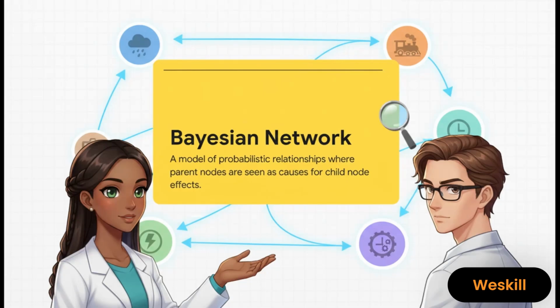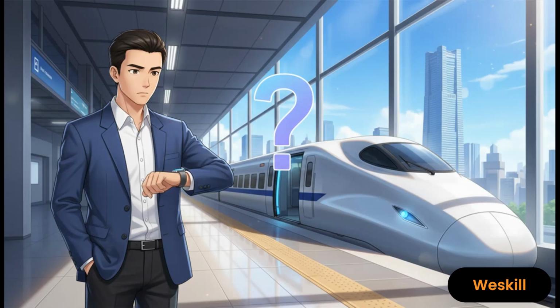All right, so what is a Bayesian network, really? The easiest way to think about it is like a diagram. Each circle, or what we call a node, represents a variable, something like, is it raining, or is the train delayed? Then you have arrows connecting these nodes, and those arrows show you which variables directly influence others. So it's basically a visual map of dependencies, where the parent nodes are the causes and the child nodes are the effects.